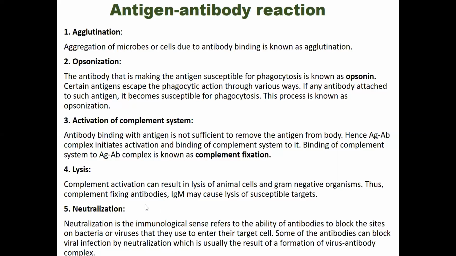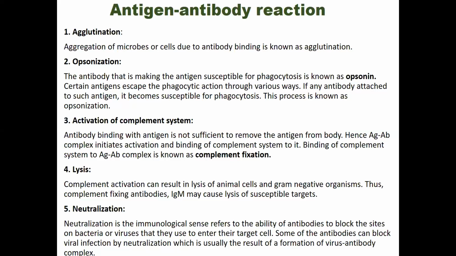And the final type of antigen antibody reaction is neutralization. Neutralization, in the immunological sense, refers to the ability of antibodies to block the sites on bacteria or viruses that they use to enter the target cells. So some of the antibodies can block viral infection by neutralization, which is usually the result of the formation of a virus antibody complex.